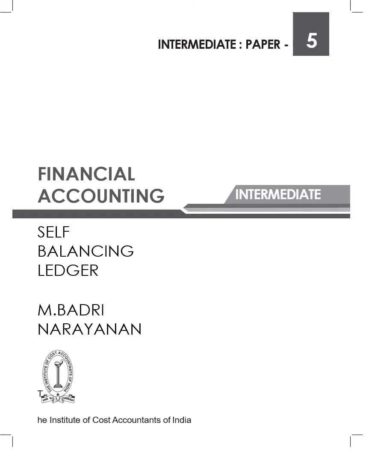So now we are going to talk about self-balancing ledger. In financial accounting, self-balancing ledger is one of the very important areas where you balance the ledger account. So what do you mean by that? There are three aspects: journal, ledger, trial balance.